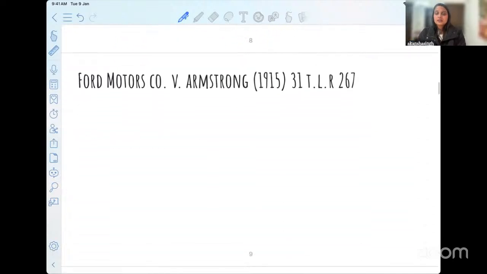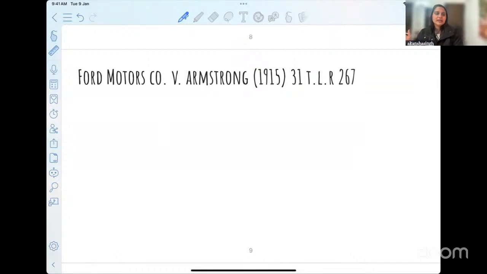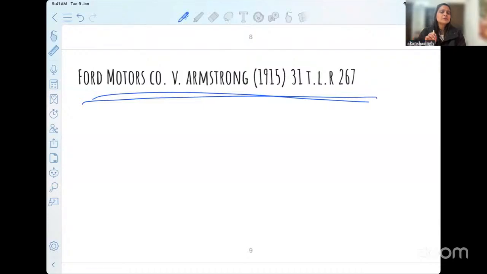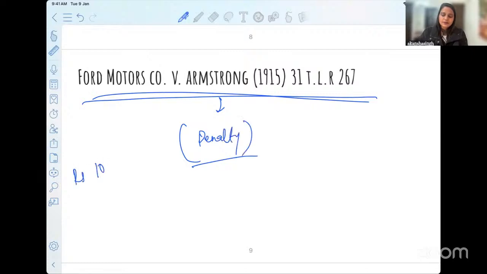The other case that I had compared on the right side is Ford Motors versus Armstrong, where the court held that this looks more like penalty. Why is this more like penalty? Because the court here finds that even if you breach, let's say I gave you an example, one part was for 10 rupees, the other part was for 1000 rupees.